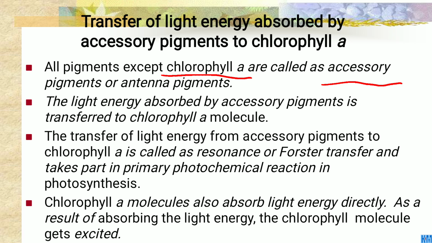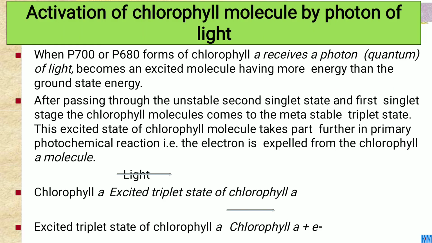Chlorophyll A molecules also absorb light energy directly. As a result of absorbing the light energy, the chlorophyll molecules get excited. Then comes the activation of chlorophyll molecules by the photons of light. When P700 or P680 forms of chlorophyll receive photons, photons meaning quanta of light, the chlorophyll becomes an excited molecule having more energy than the ground state energy.